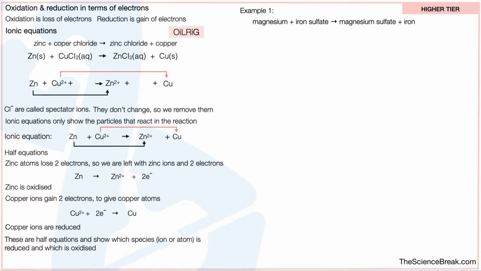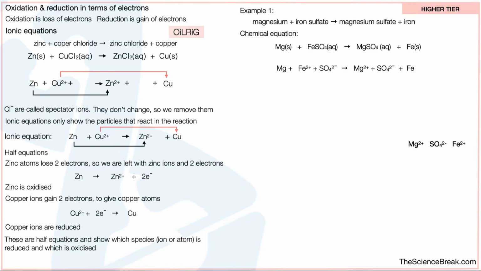Magnesium plus iron sulfate gives us magnesium sulfate plus iron. The chemical equation is this. These are the ions that are involved. And as we did before, this shows the atoms or ions that are present in this reaction. We don't actually need to do this line for exam questions, but it might be helpful to show working like this just to help you get to the ionic equation. So we can see how the ions or atoms are in this reaction. However, we've got spectator ions again, the sulfate. These do not change, so we can remove them. This gives us the ionic equation, which is Mg plus Fe2+, arrow, Mg2+ plus Fe.